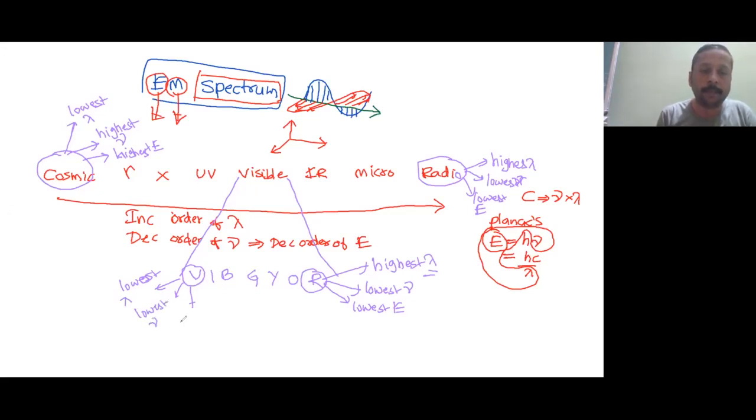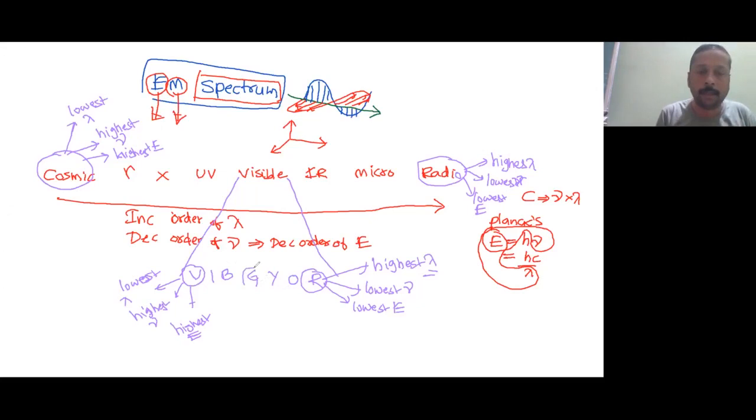Lowest wavelength means highest energy and highest frequency, since energy and frequency both will be the same. So this is having the highest frequency and highest energy.